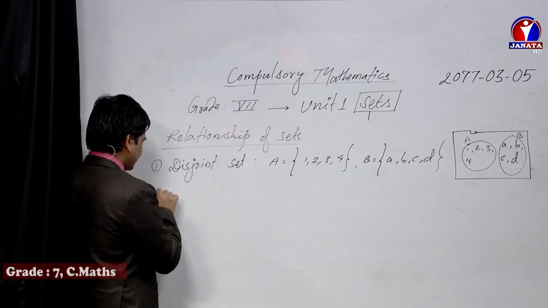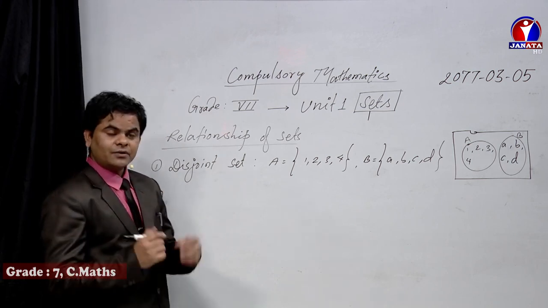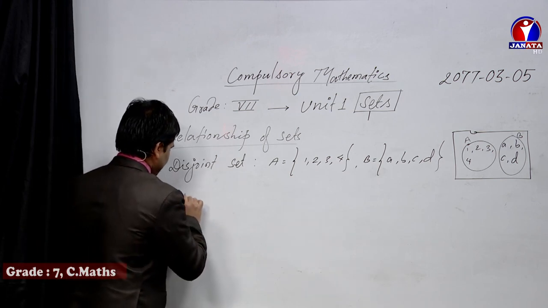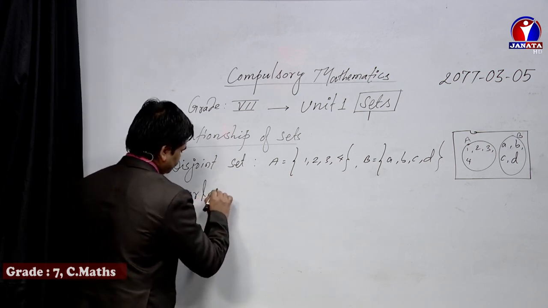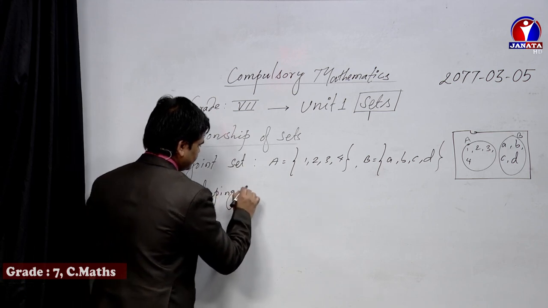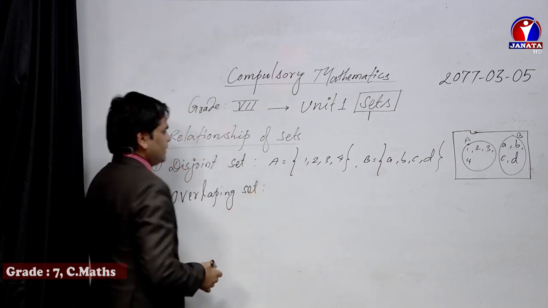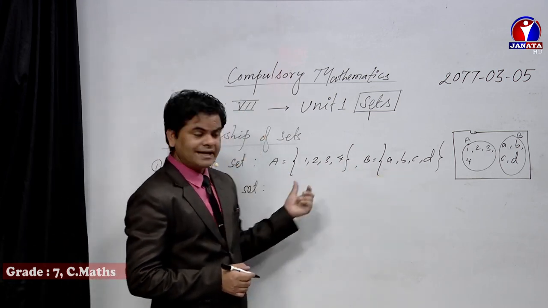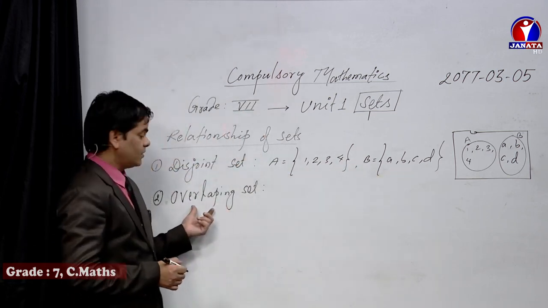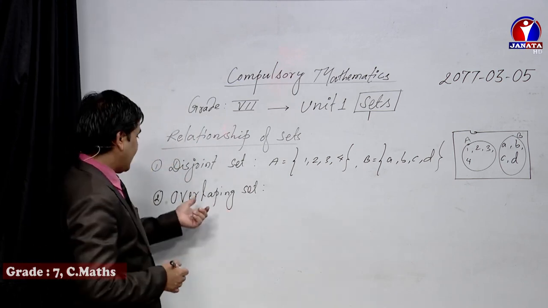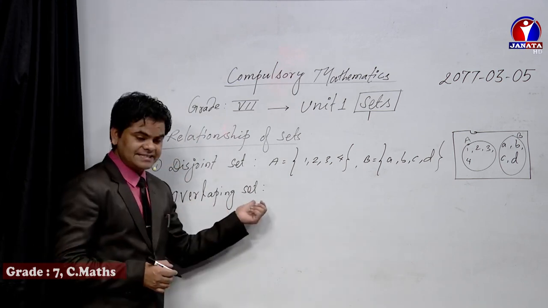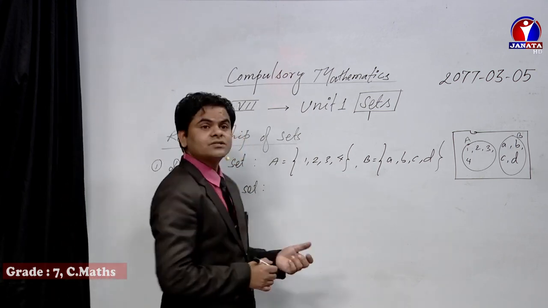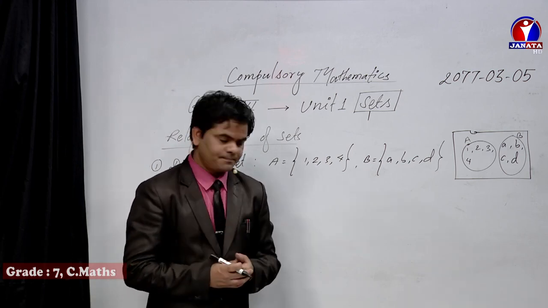Now let's go to another one, dear students. Another one is overlapping set. Just opposite to this one, where there is no connection between the two sets, in the case of overlapping sets, which are also known as intersecting sets, another synonym of overlapping set is intersecting set. So an intersecting or overlapping set has certain elements common between them.